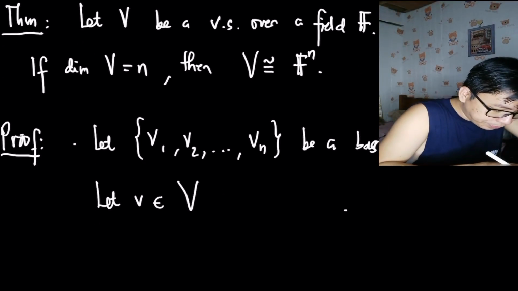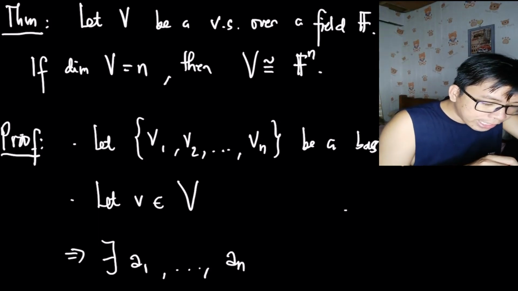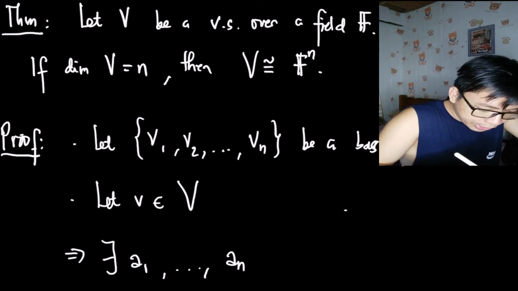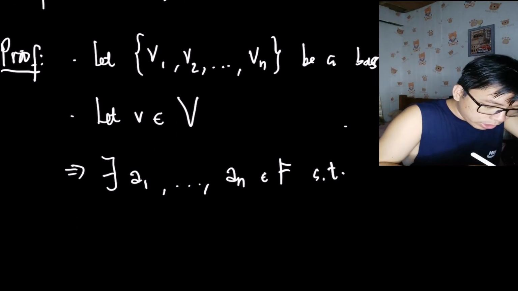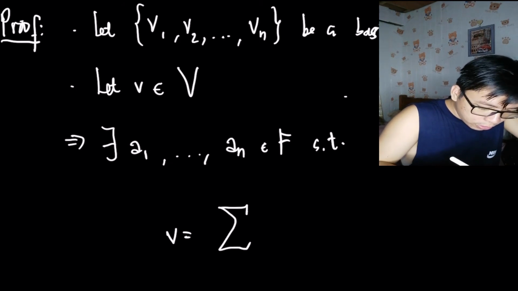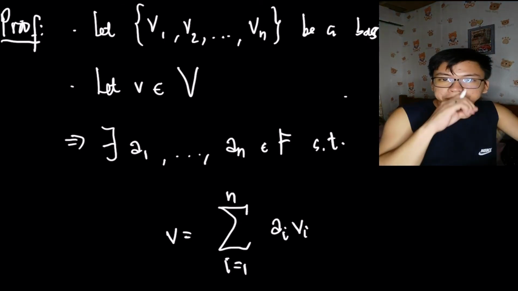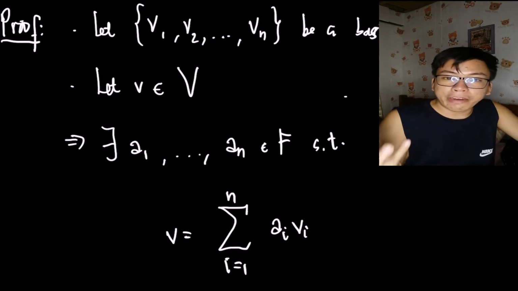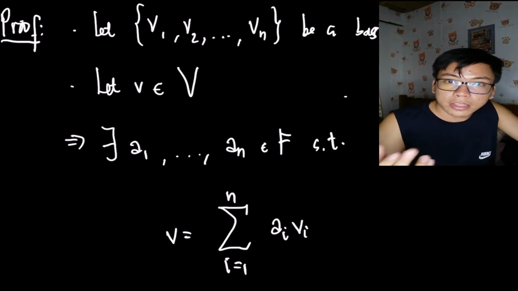So in this case, there exist scalars. Remember, your V is over a field F, so the scalars come from F, such that the element v, remember it is a vector, can be written as a linear combination of this. Okay. So if you have any questions or clarification, you can comment down there about how it's being constructed.